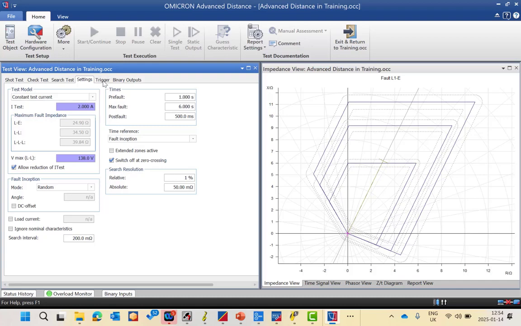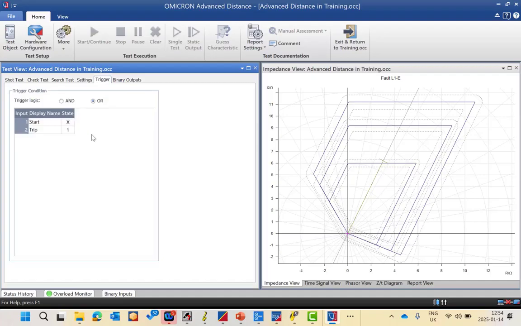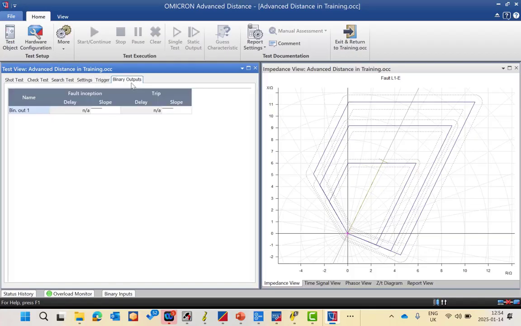Here is the setting tab. We have also a trigger tab, in which we can define the trigger condition using the trip command and the start command. If you like to have a start command, you will have to choose the trigger logic to be AND gate or OR gate. And here is binary output. If you need to simulate any kind of binary output, any kind of event to the relay binary input, you can choose it from here.